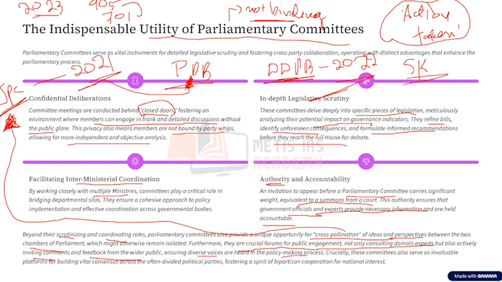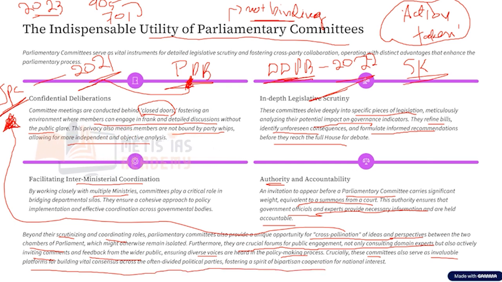And another very important thing is that these parliamentary committees serve as an invaluable platform for building vital consensus across often divided political parties, fostering a spirit of bipartisan cooperation for national interest. Because we also know, and we discussed in detail, that whenever a bill is introduced in the parliament, the bridge between the political parties is so divided that it is almost impossible for members of parliament representing different political parties to come to a consensus on a particular thing for a national interest purpose.